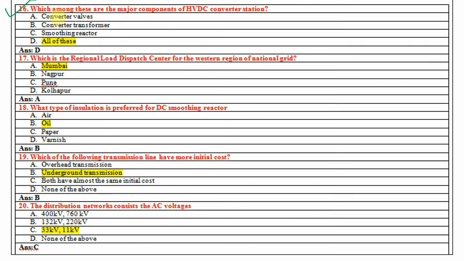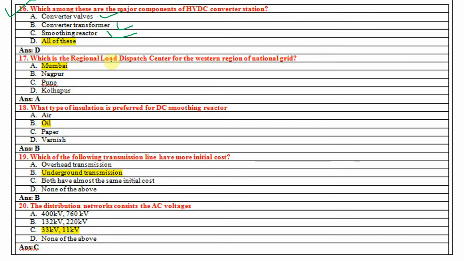Next question. Which among these are the major components of HVDC converter stations? So converter valves, converter transformer, smoothing reactors. So all of these, right? These all are the main components of HVDC converter stations. Converter valve is very important. Converter transformer is also important, and smoothing reactor is also very important. It is very helpful to reduce the noise and remove the harmonics also.